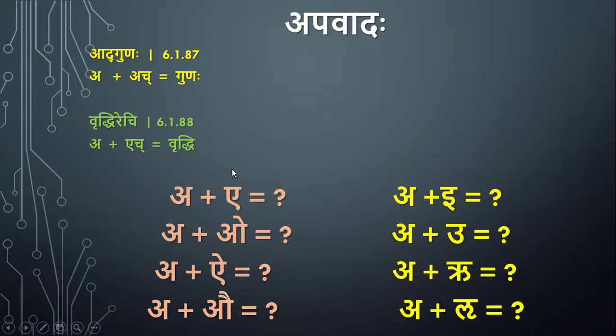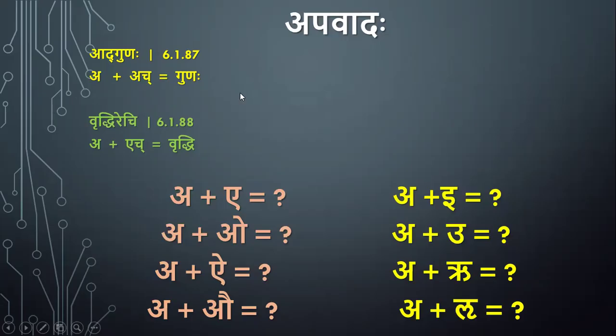It means if Adgunaha has to be applied in these cases also, then there would have been no use of giving the sutra Vriddhirechi in the sutra pata. So Vriddhirechi is given as a sutra in the sutra pata. It means it has to be applied, it has to be used, it has to find its scope.